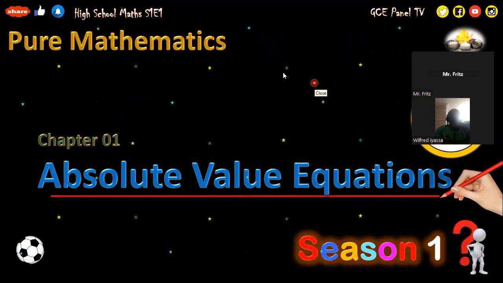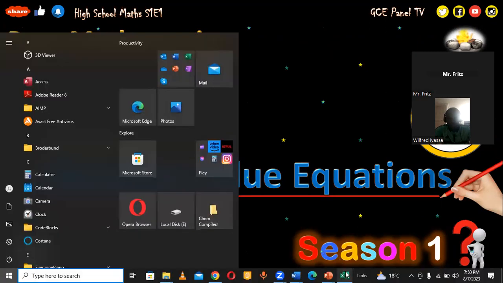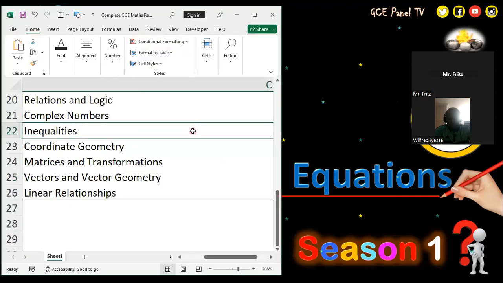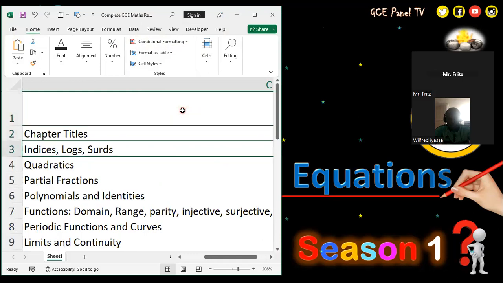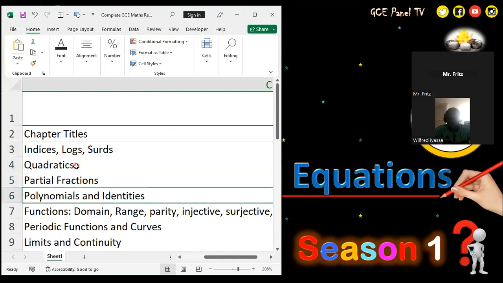I would like to appreciate all those who are online for this first class, and I'm going to show you how the program might probably be, okay? So according to this template, it shows that according to last year's program, we have indices, logarithms, and surds. Then that is followed by quadratics. We have partial fractions, polynomials, and identities.